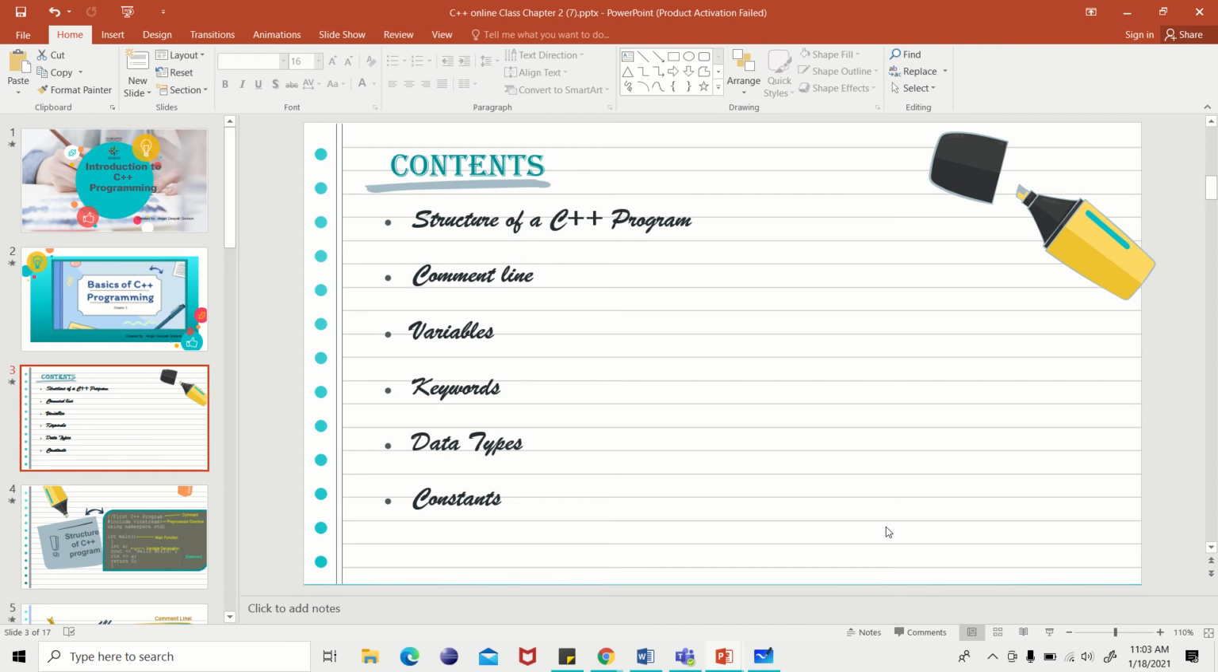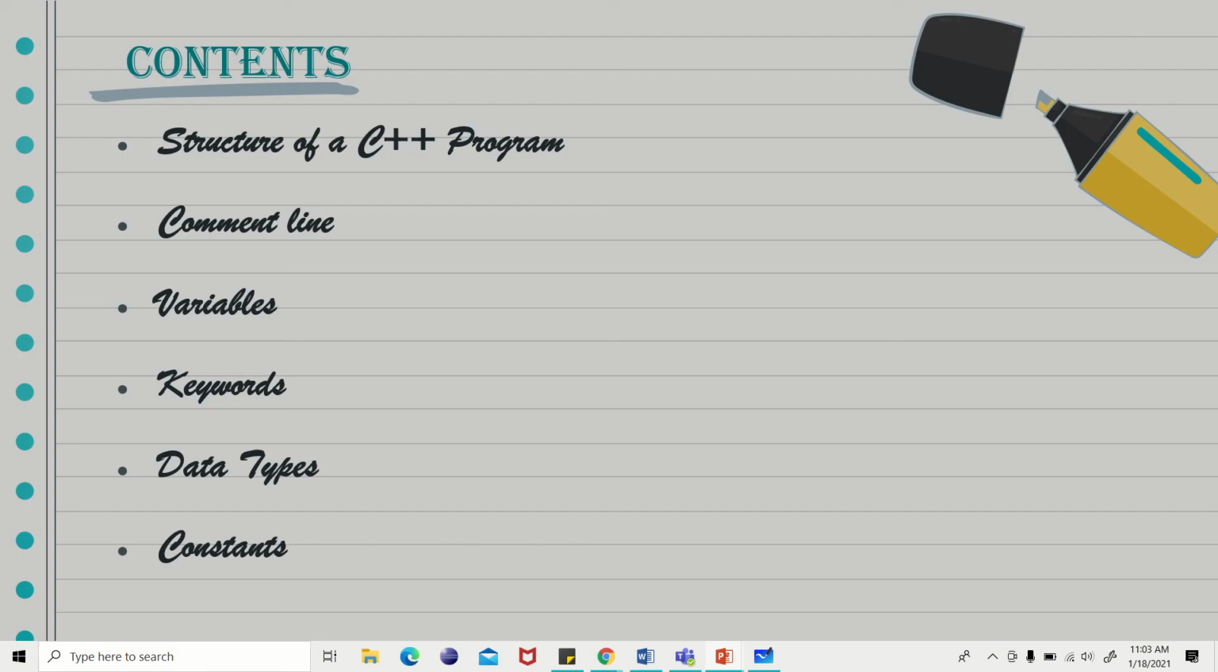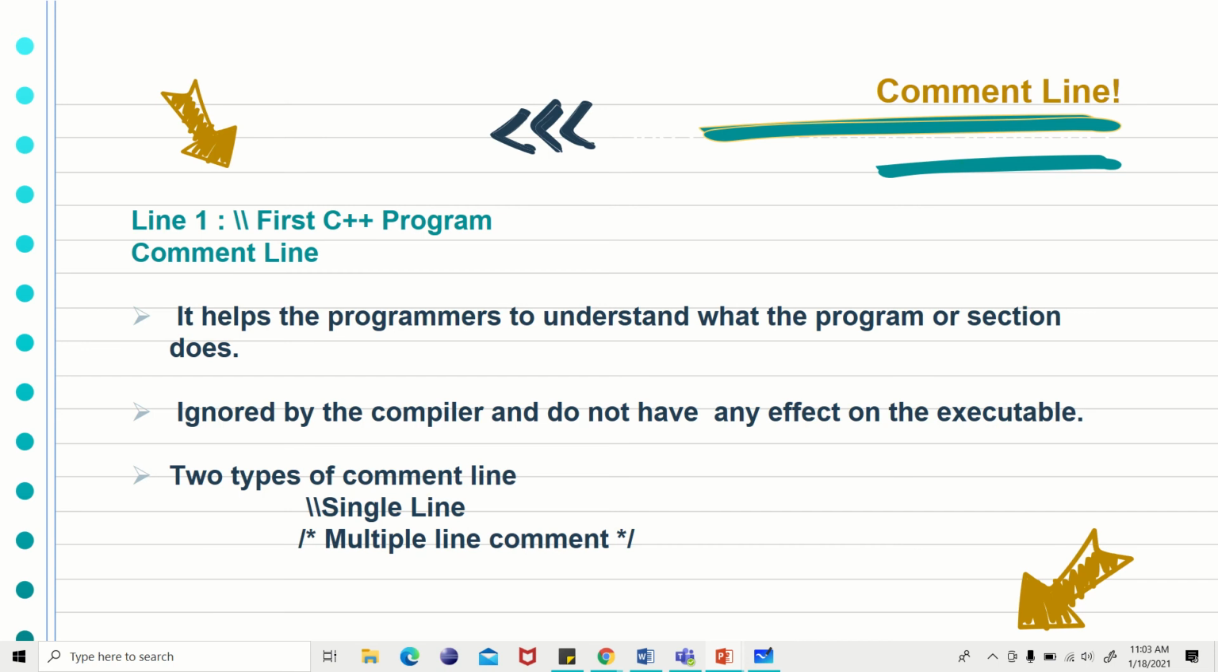Moving on to the first slide, that is the command line. What is meant by command line? Command line is the line for our understanding, for the user's understanding. These command lines are not going to do anything inside the program. It is only for the user's understanding. It's not going to affect the program.